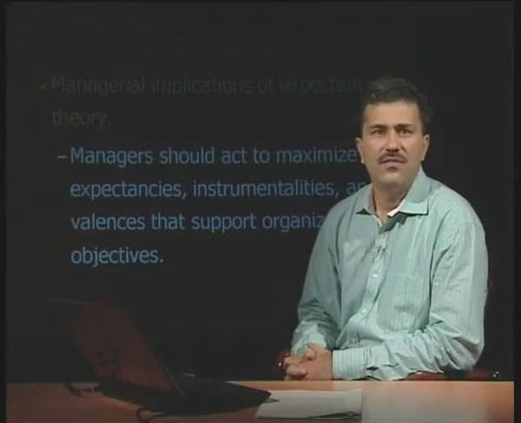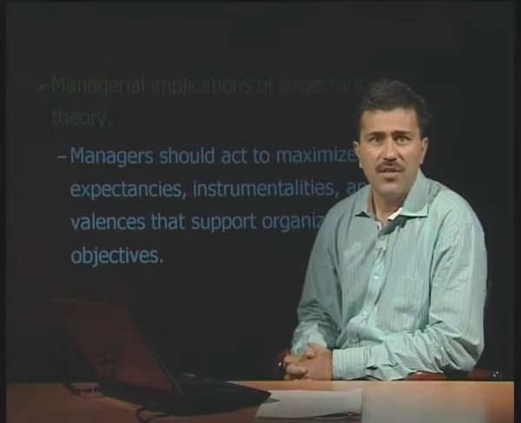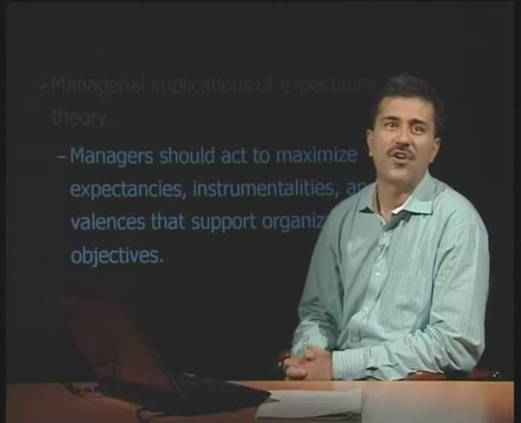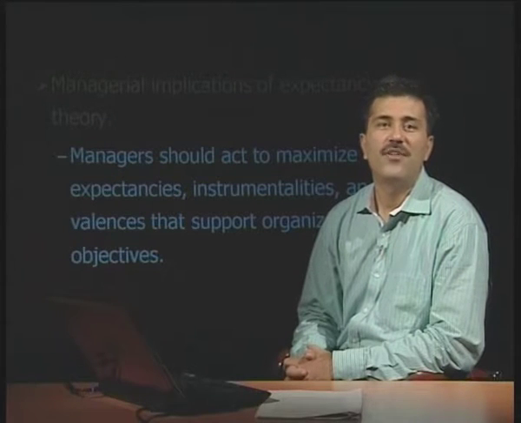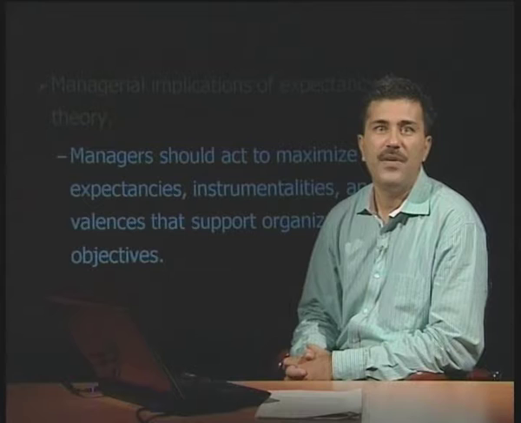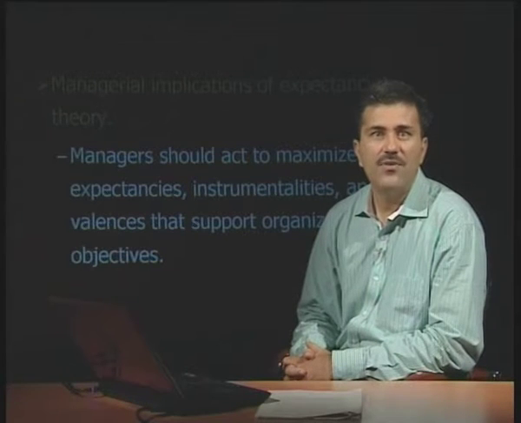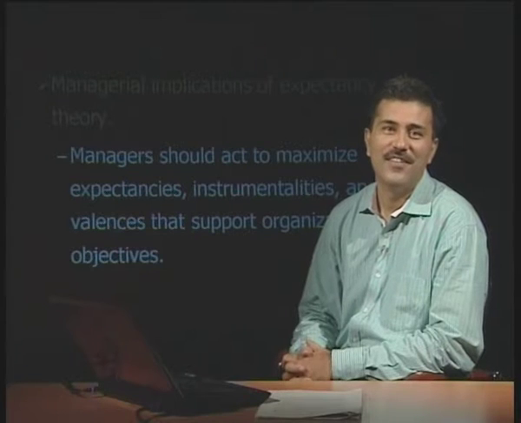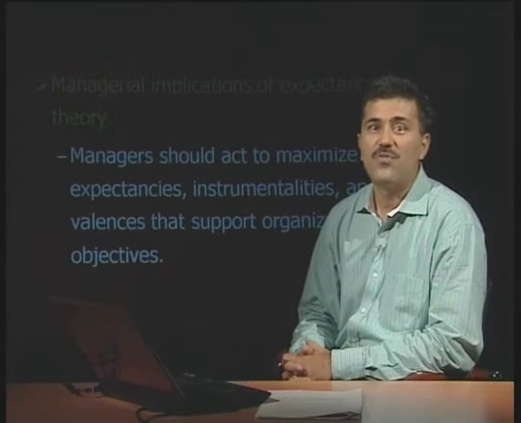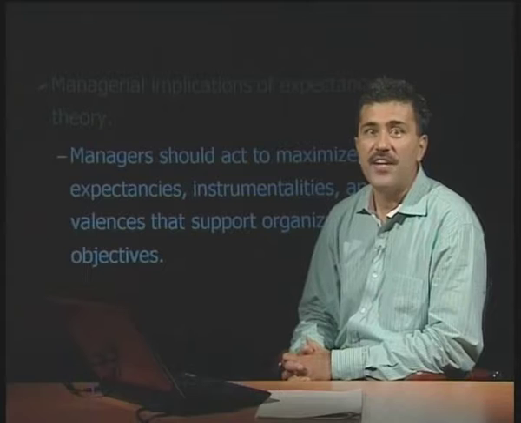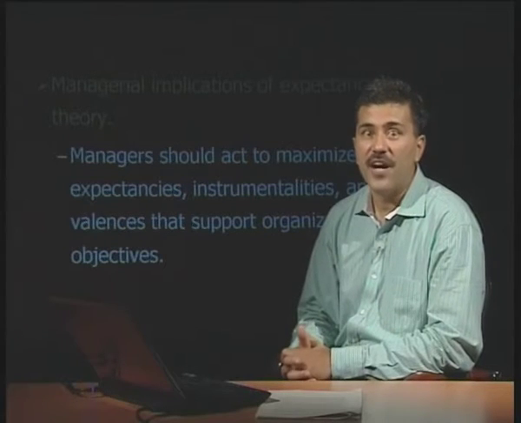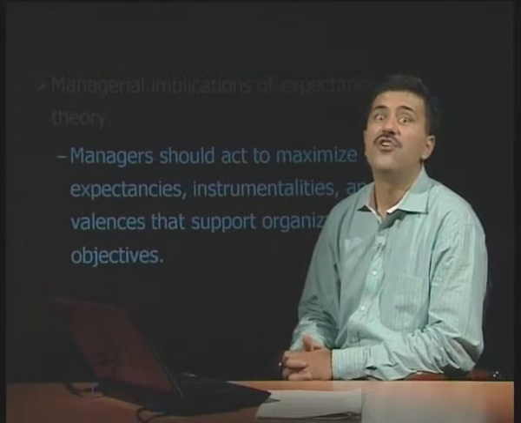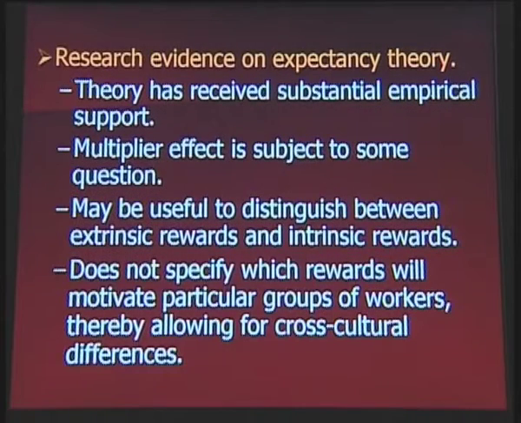For a child, if he is doing some extra job, the valence is that he will get a chocolate. You do not provide him a chocolate, you say you will get a plain piece of paper. Will he be able to work? Because we have not provided the real reward to that child. Similarly, expectancy should be higher. Your instrumentality, that is expecting the rewards, should be higher, and above all, the worth of the reward should also be higher. Now these are the critical evaluations of expectancy theory.